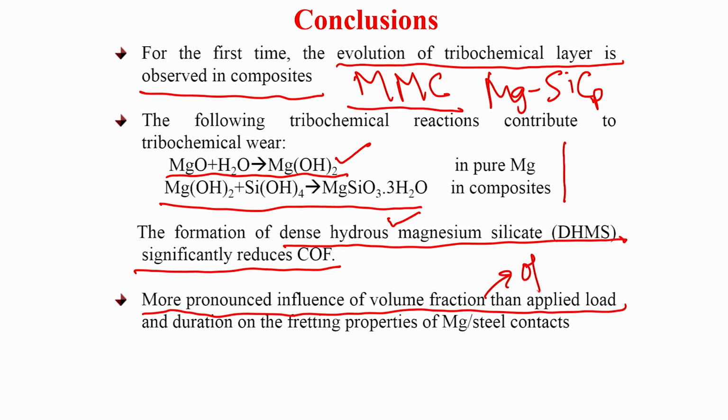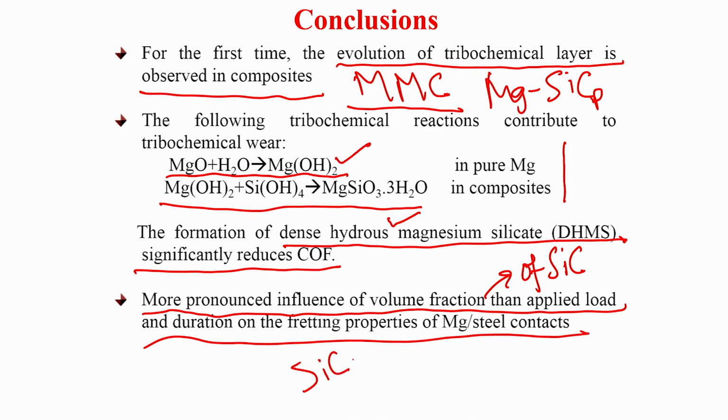The third and last conclusion is that we have observed a more pronounced influence of the volume fraction of silicon carbide than applied load and duration on the fretting properties. What it means is that silicon carbide content is by far more important than the load in this particular wear system. So, one can tailor the silicon carbide content, perhaps 20 or 30% silicon carbide, and that is the maximum, and then it will experience a very low wear rate not only at low load, but also at high load. Thank you.